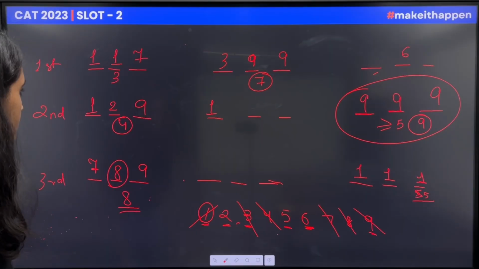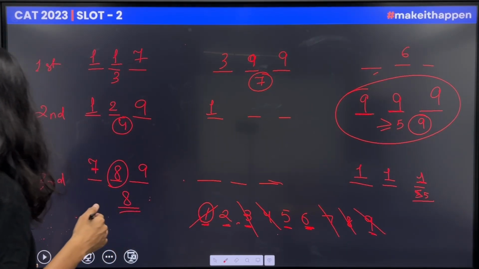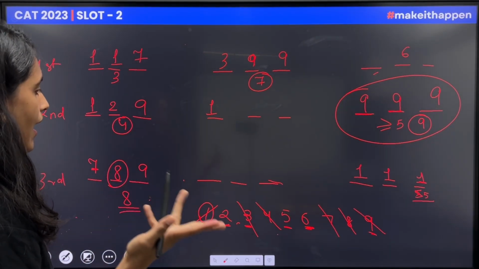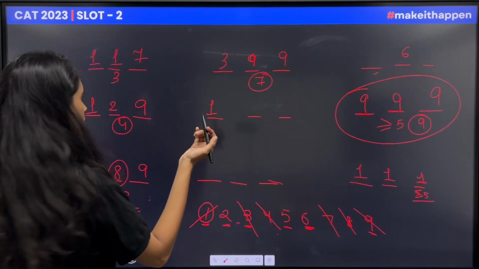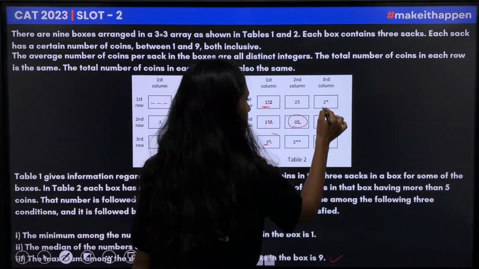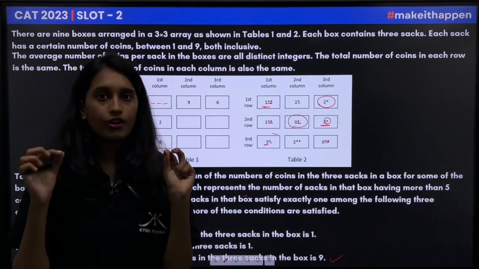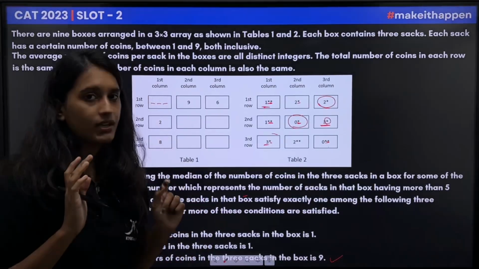Now for this, there are options 2, 5 and 6 left. Now if I talk about this particular box, there are 2 sets having coins more than 5 and exactly 1 statement that turns out to be correct.